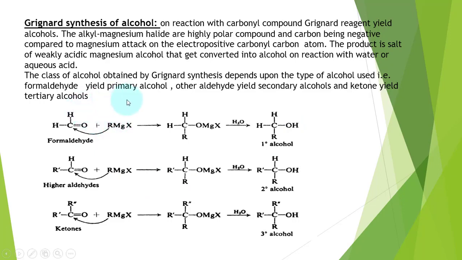Now we say that the alcohol obtained in this process actually depends upon the choice of carbonyl compound used in the reaction mixture. Formaldehyde on reaction with alkyl magnesium halide only yields primary alcohol. All other higher aldehydes on reaction with alkyl magnesium halide will form secondary alcohol, and ketones on reaction with alkyl magnesium halide will form tertiary alcohol.